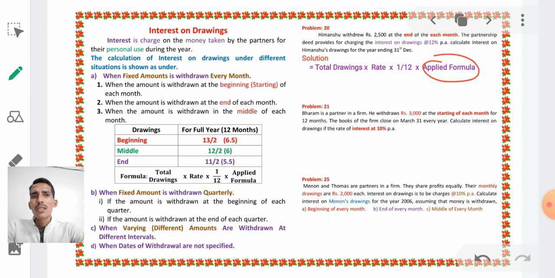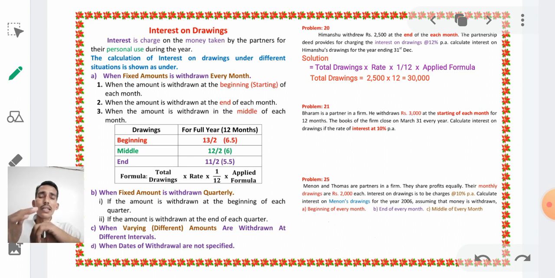Applied formula means one of the formulas from these three formulas. Okay. We do not know total drawings, we know only he is withdrawing 2500 per month, means we have to calculate 2500 into 12 months. What will be the answer? 30,000. He has withdrawn 30,000 for the whole year, right?